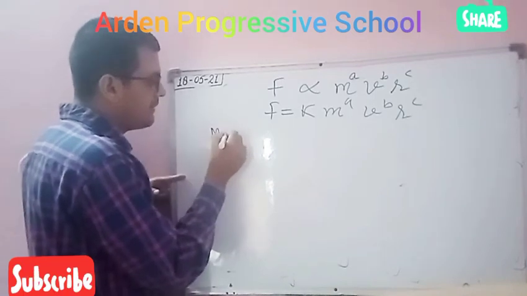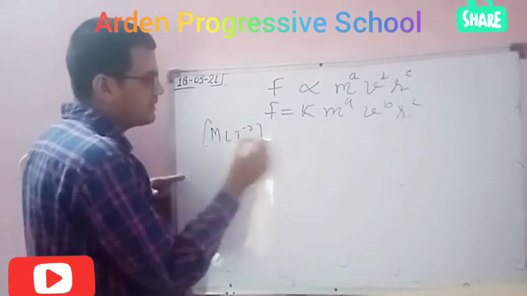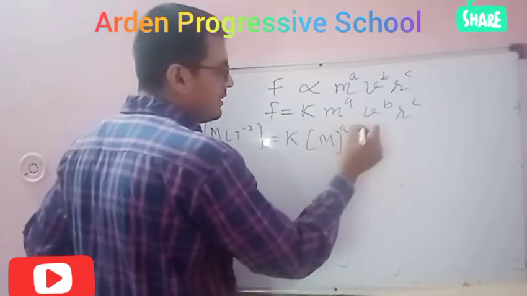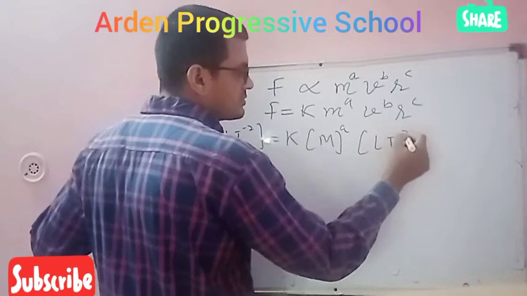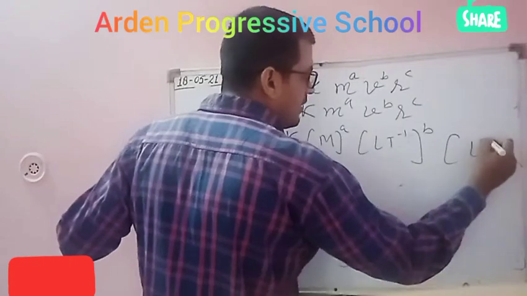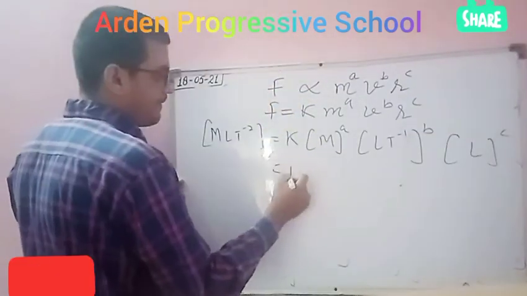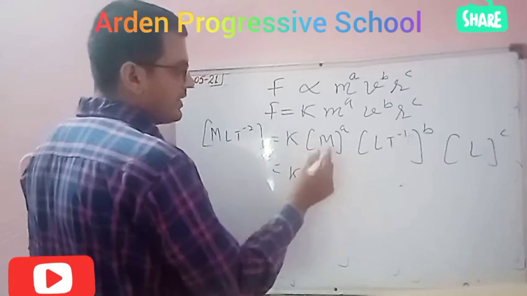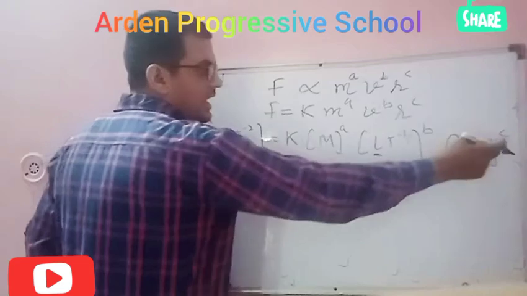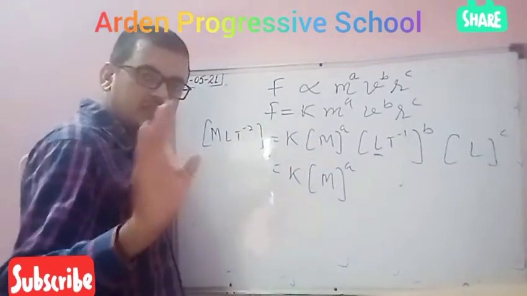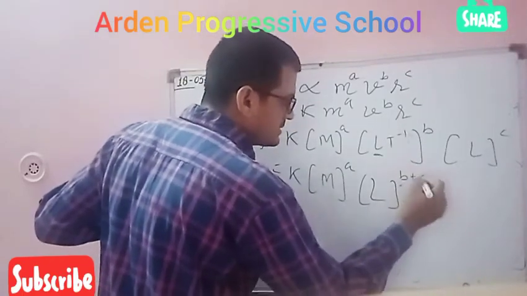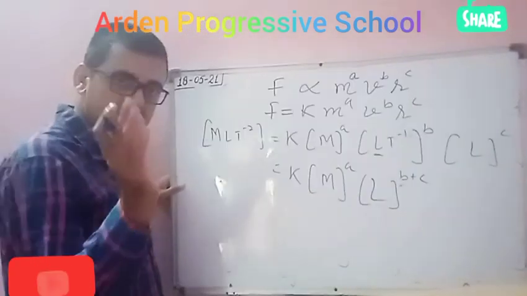The dimension of force is MLT minus 2. K is the constant. The dimension of mass is M power a. The dimension of velocity is LT minus 1, power b. The dimension of radius is L power c. Now solve it. M power a, here L power b, here L power c. When the base is the same, the powers are added, so it will be b plus c. You are arranging similar terms.